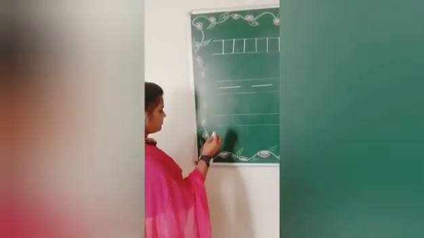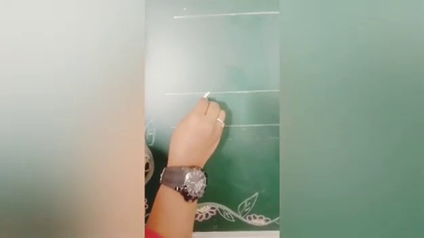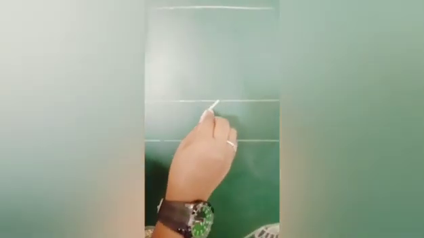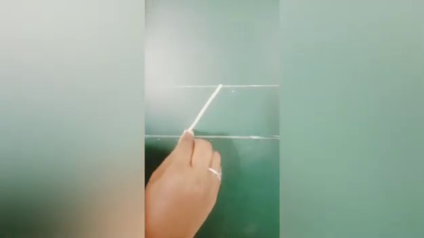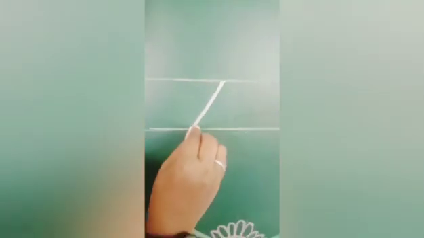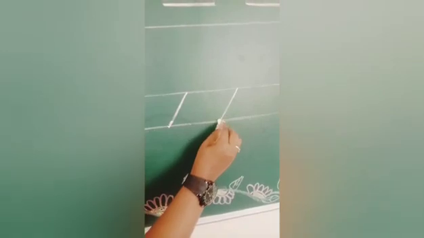So shall we move to the next line? Slanting line. Here from the upper line, slightly come downwards and touch the lower line. Slanting line. Say and write, slanting line.